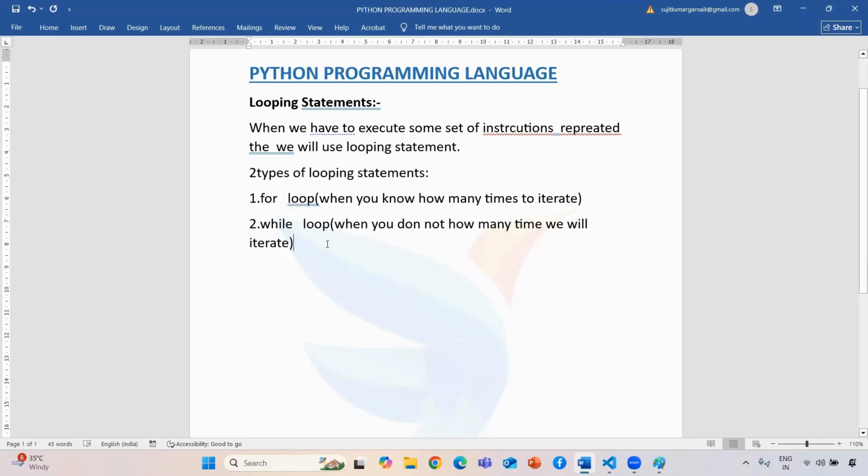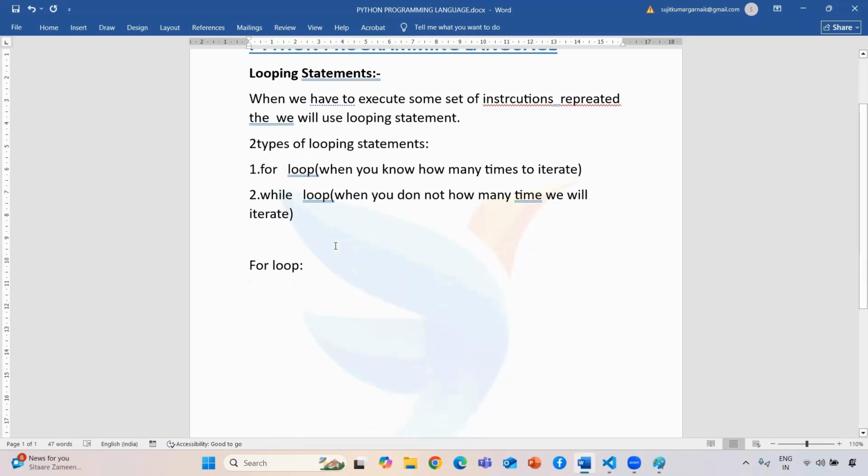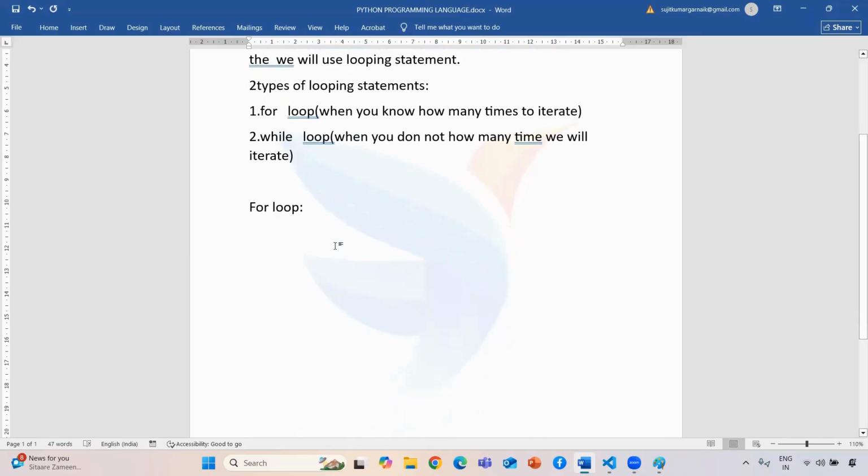Now we are going to start with the for loop. In this session we are only completing the for loop. In the upcoming session, we are going to discuss interview questions as well as the while loop. Then what is a for loop? We use the for loop whenever we know how many times we need to initialize or how many traversals there are.